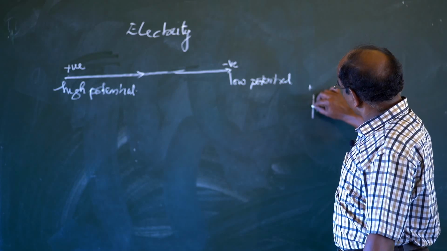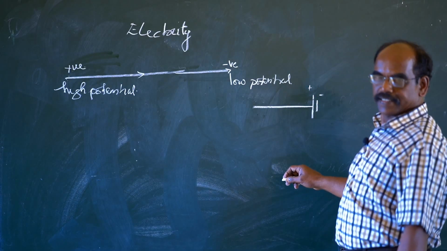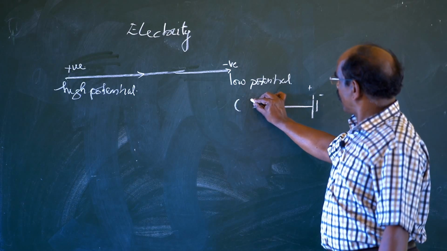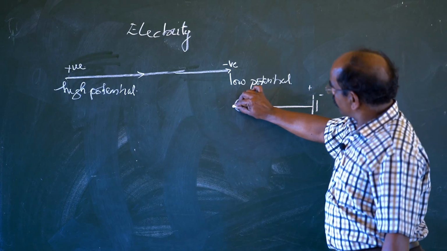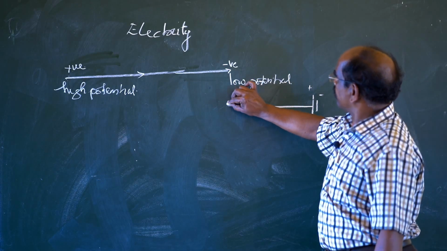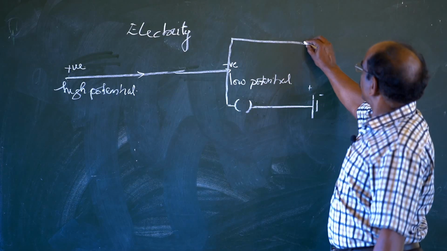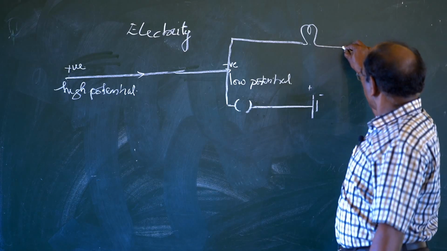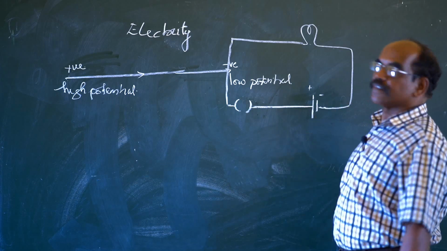And we connect the metallic conductor like this. Here we can keep a plug, key or switch. And again the circuit goes on and reaches an electric bulb, and the circuit is completed.